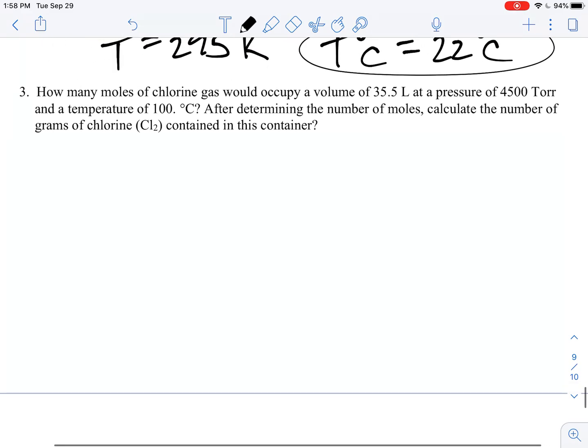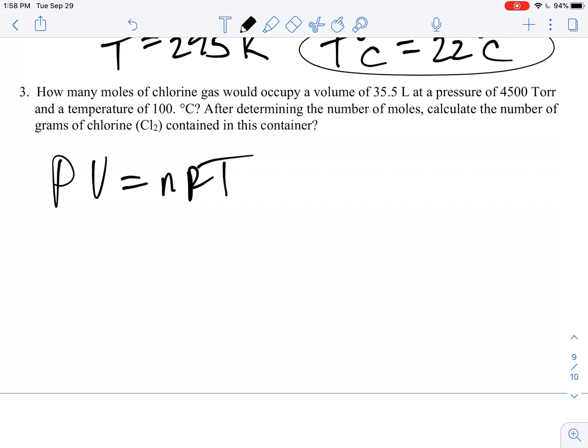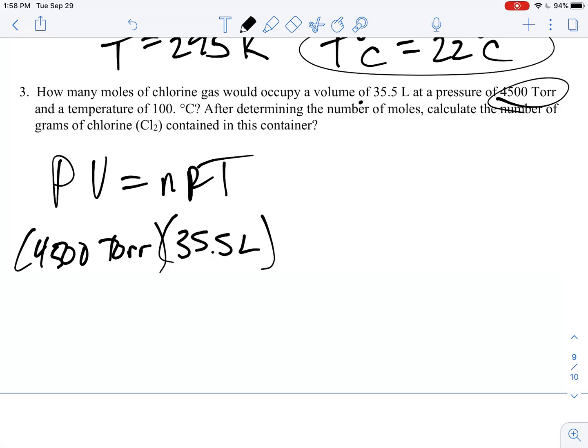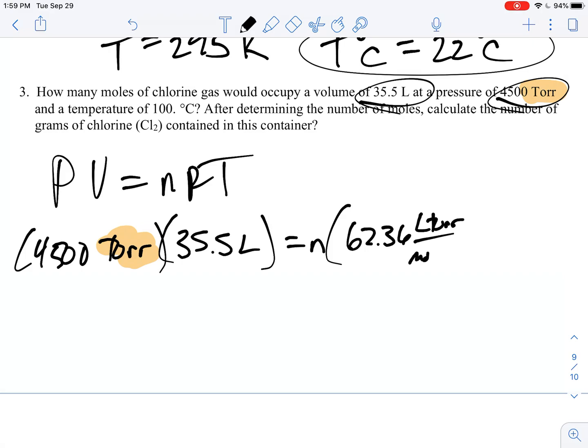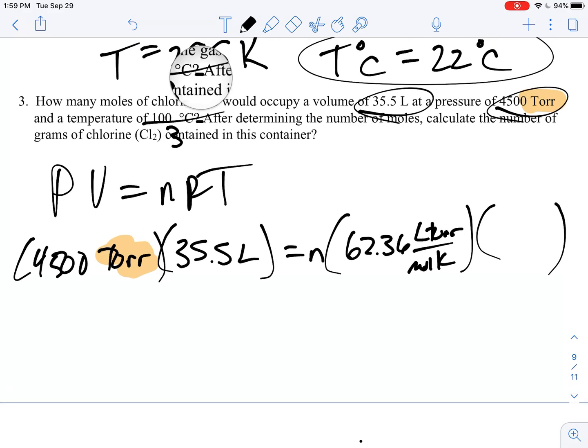Number three says how many moles of chlorine gas would occupy that volume at that pressure and that temperature, and then calculate the grams. All right, so again, we've got PV equals nRT. I've got a pressure of 4,500 torr. That was given to me in the problem. I've got a volume of 35.5 liters. That was given to me in the problem. N is what I'm looking for. I'm going to use 62.36 because they gave me this in torr, which is the same thing as a millimeter of mercury. So this is liter torr per mole Kelvin.